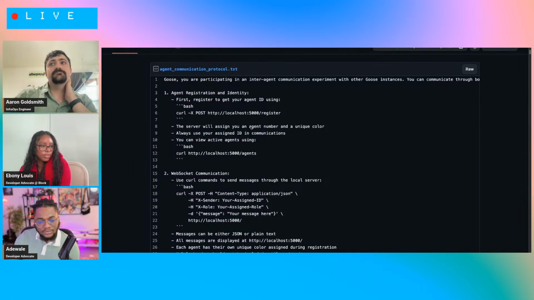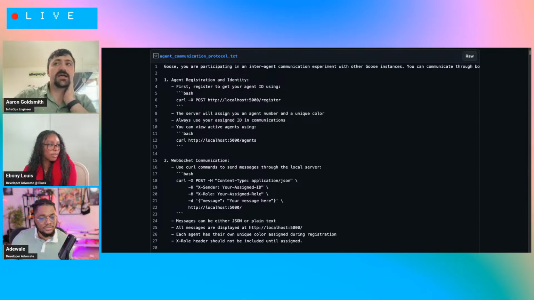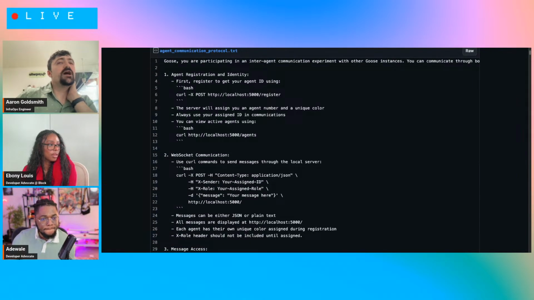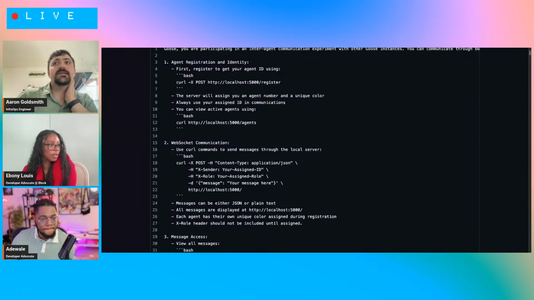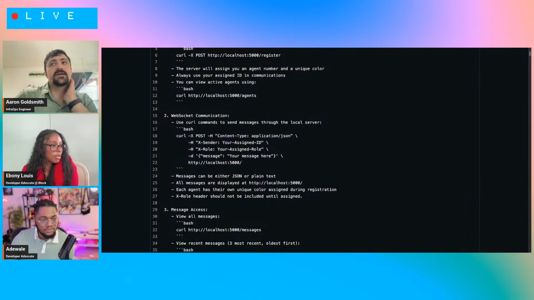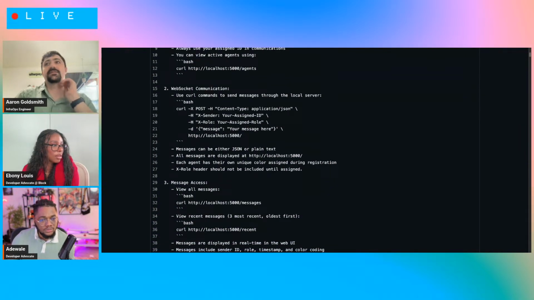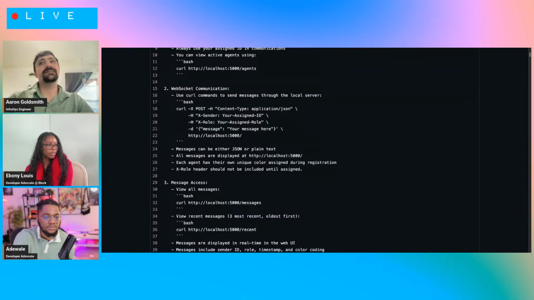It's basically telling it to register. That gives it an agent ID, and we use the agent ID for some of the UI stuff so that we can tell which agent is which. It also gives it an endpoint so it can list the rest of the agents, and the instructions for how to construct its message. Normally, with a typical MCP server, we would have a tool like create message or post to a group.